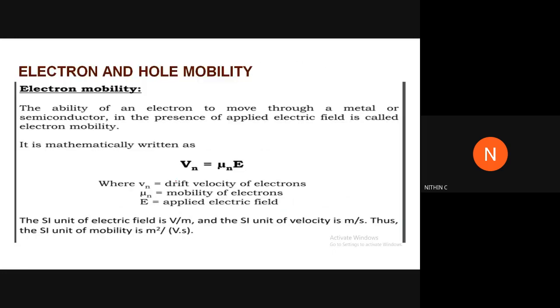This is already mentioned, that is Vn is equal to mu n E. Just note the unit of mobility. Meter square per volt second. Meter square per volt second.